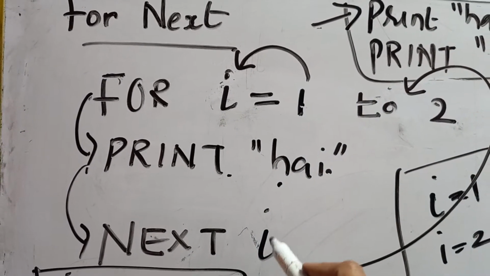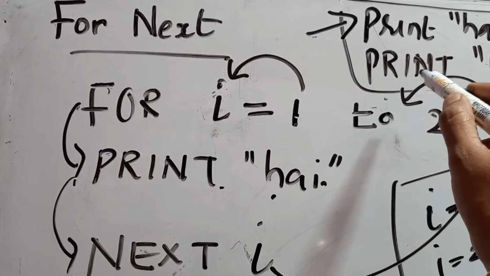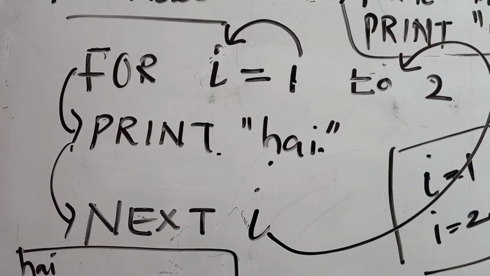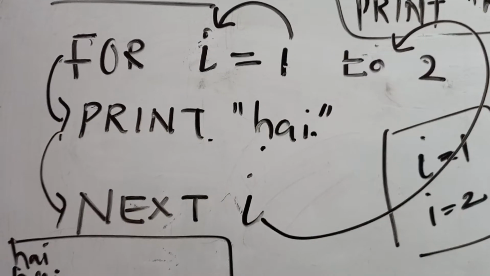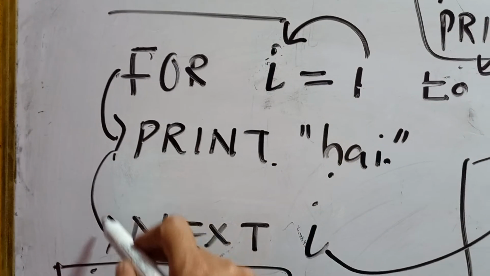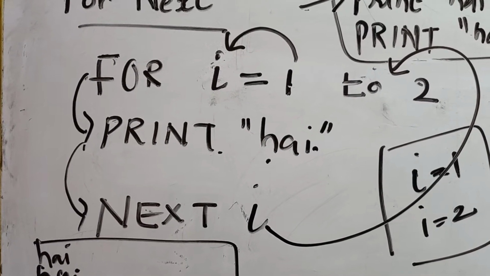The I becomes 2. It will come up for checking whether it is out of your range or inside your range. The 2 is inside your range, so it will come down and it will print the value. That means whatever you are giving inside the double quotes, it will be printing. So here the answer will be hi. Again, after that it will come down and take the next value of I.